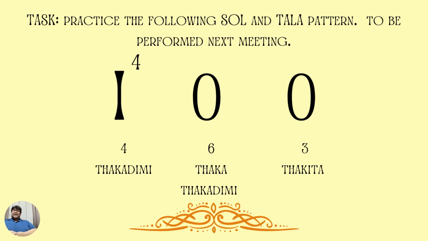And then for the last symbol, takita. I will demonstrate it so that you'll have a basis to review the pattern. Takadimi, takadimi, takadimi, takadimi, takatakadimi, takatakadimi, takita, takita. Again.